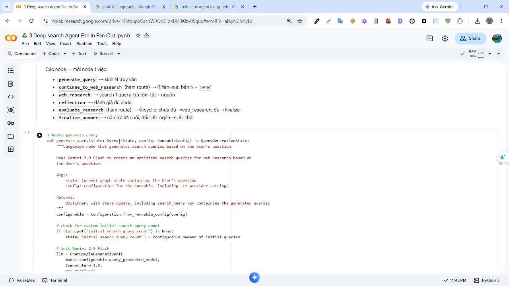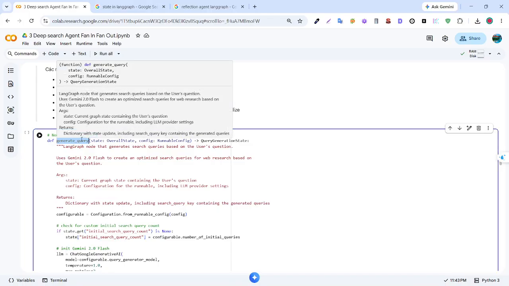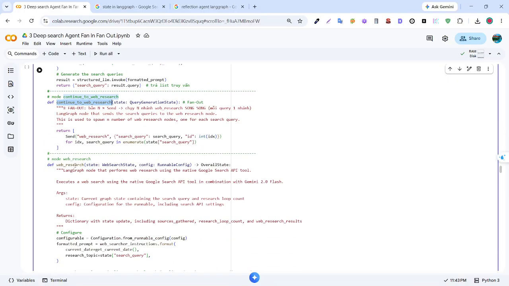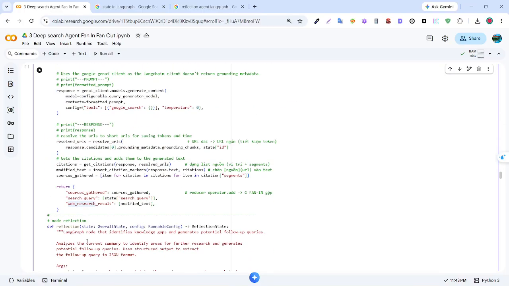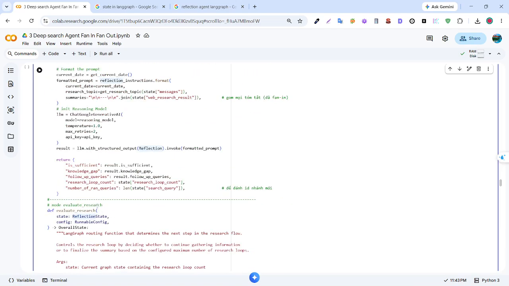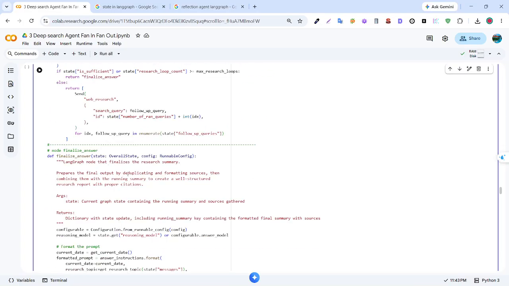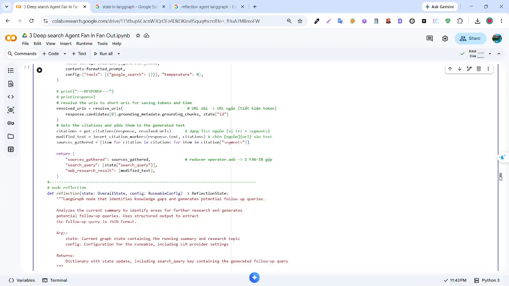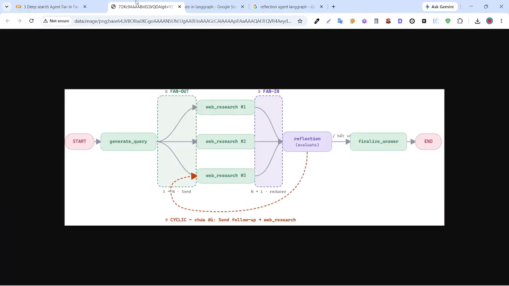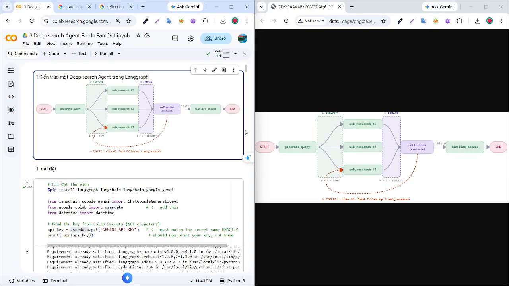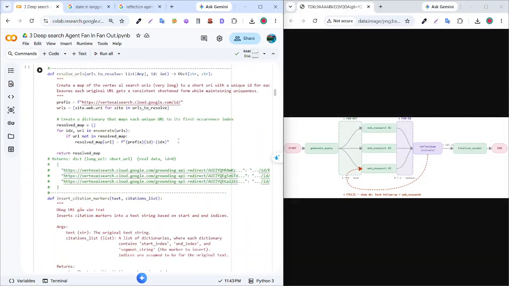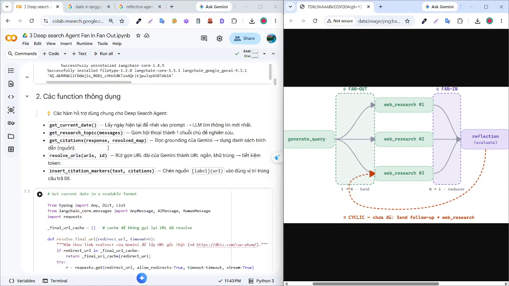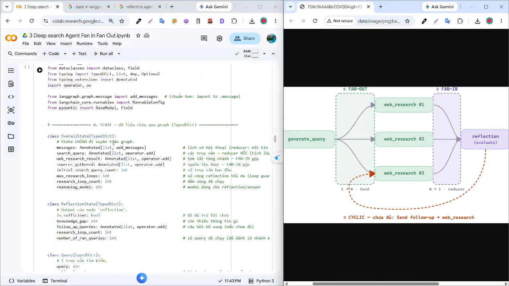I will define the generate query node, web research node, reflection, evaluate research, and the final answer. You can see I will define it.